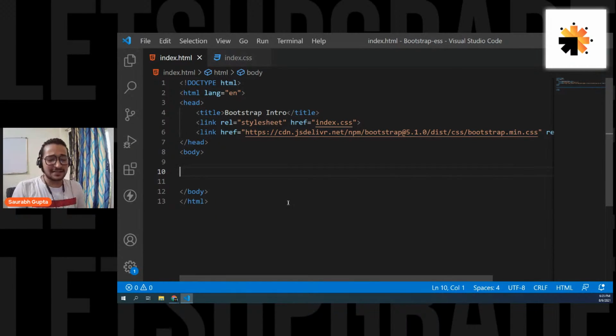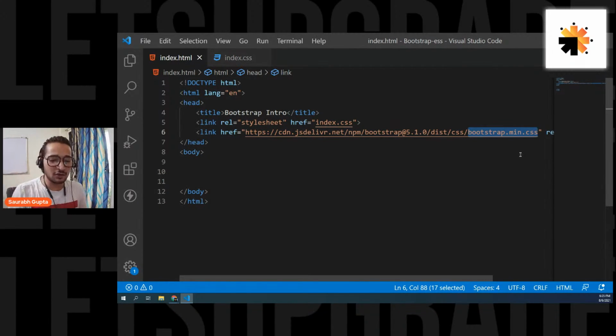What is the difference between CSS and Bootstrap? Okay, I'll tell you again. CSS is the language. Bootstrap is nothing but a framework or a library that is built using CSS. Someone has already written a lot of CSS for you, and you're simply using that CSS. Bootstrap is also, at the end, a CSS file that you're directly using, and someone else has written it for you.